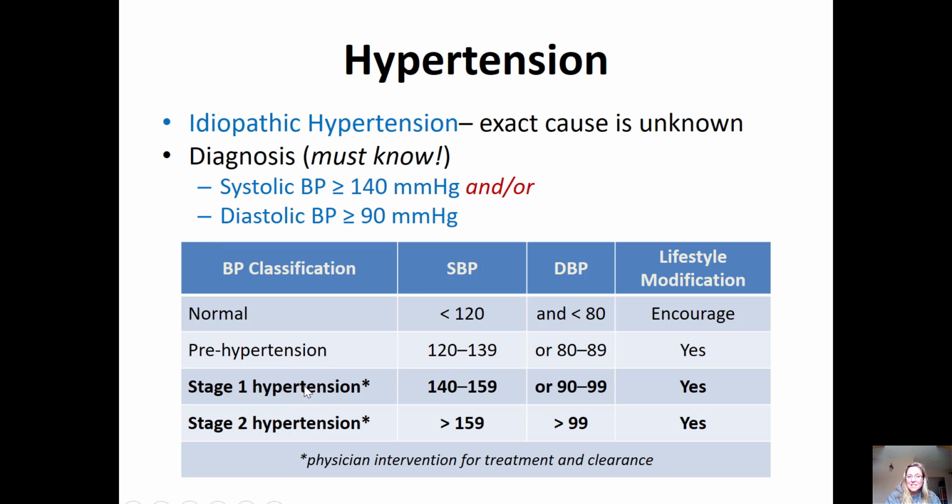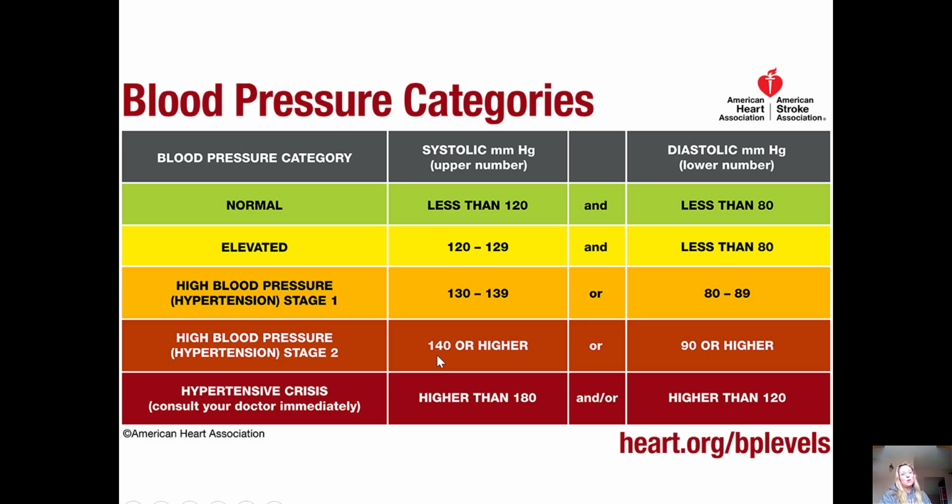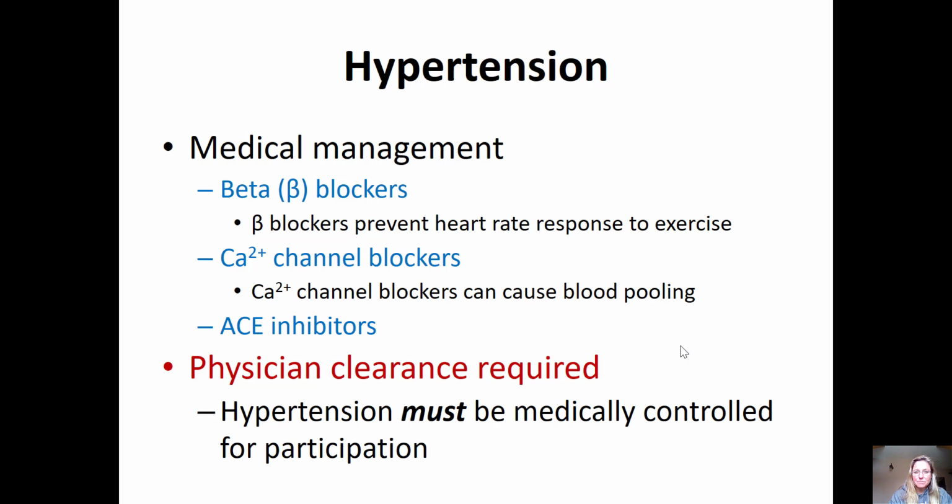So if you look back at this slide that's in your textbook, they're diagnosing stage 1 hypertension as the 140s. That is not the case anymore. So I know the textbook will probably be updated here with this new edition that's going to come out, but I want you to be aware that hypertension now is in the 130s and the 80s. Hypertension stage 2 is 140 over 90 or higher. Okay, so please put that in your head so we know those new updated numbers, okay?